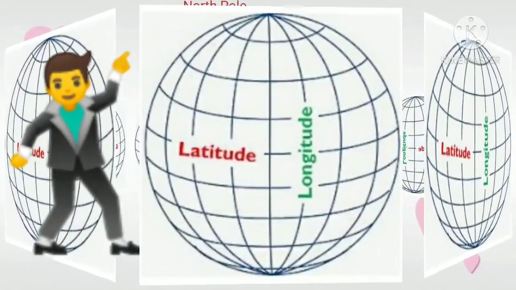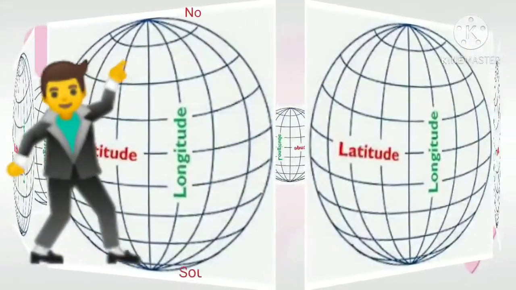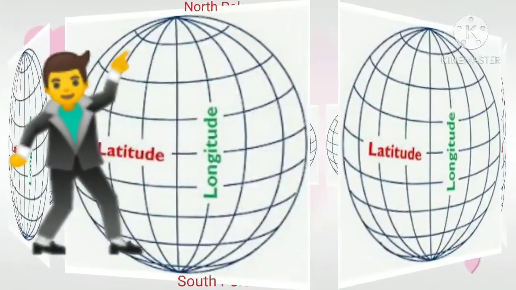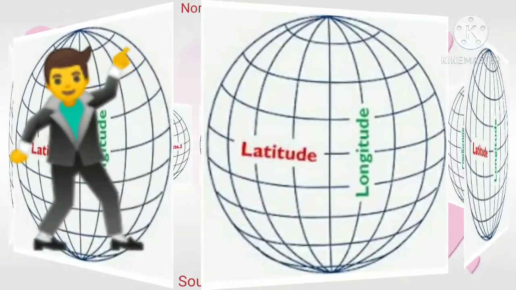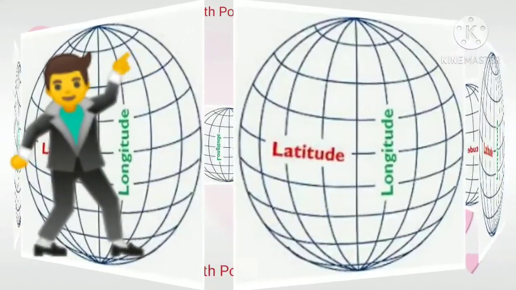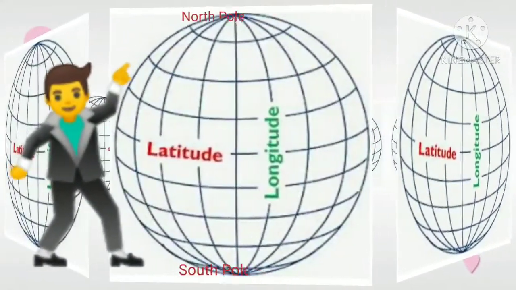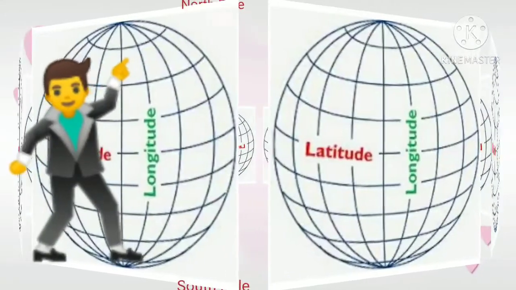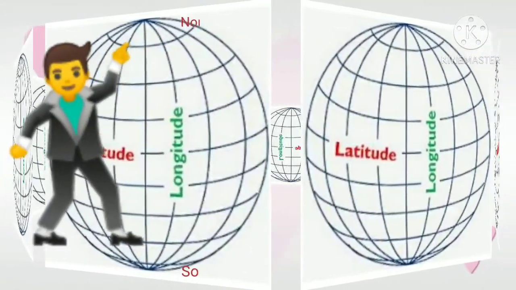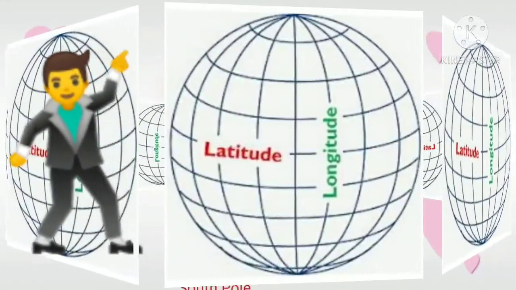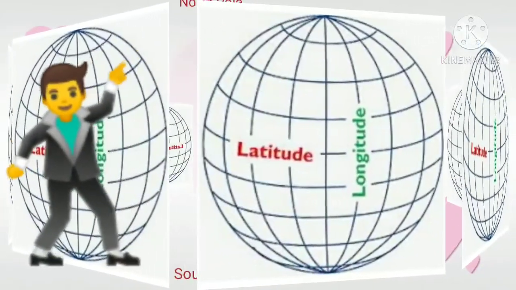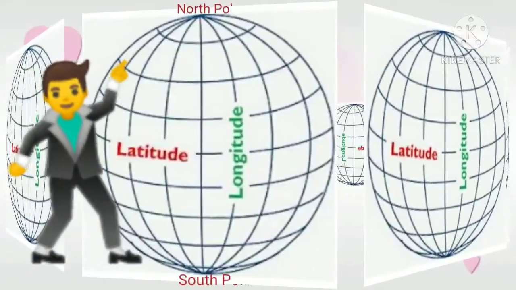So let us see. Latitude means those imaginary lines that run from east to west are known as latitude, and longitude, those imaginary lines that run from North Pole to South Pole are known as longitude. Now, if we observe, the earth is rotating around itself in one day, which means 24 hours.